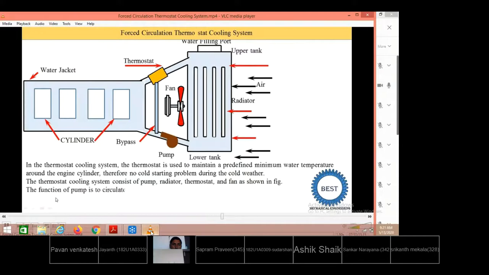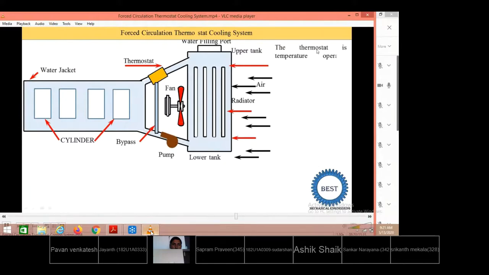The function of the pump is to circulate the water through the water jacket to remove heat from the engine, through the radiator where it is cooled by the flow of air over the radiator. The pump supplies water from the radiator to the cylinders, and this water absorbs heat from the cylinders and supplies it to the radiator, where the heat is transferred to the air.